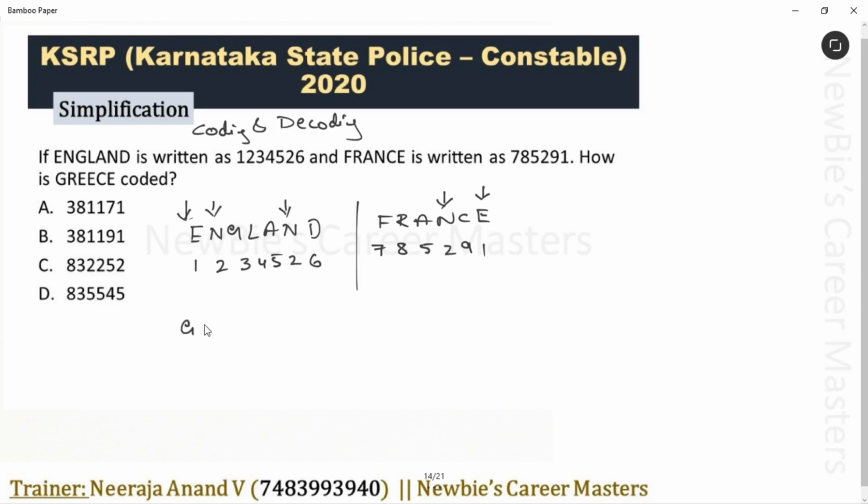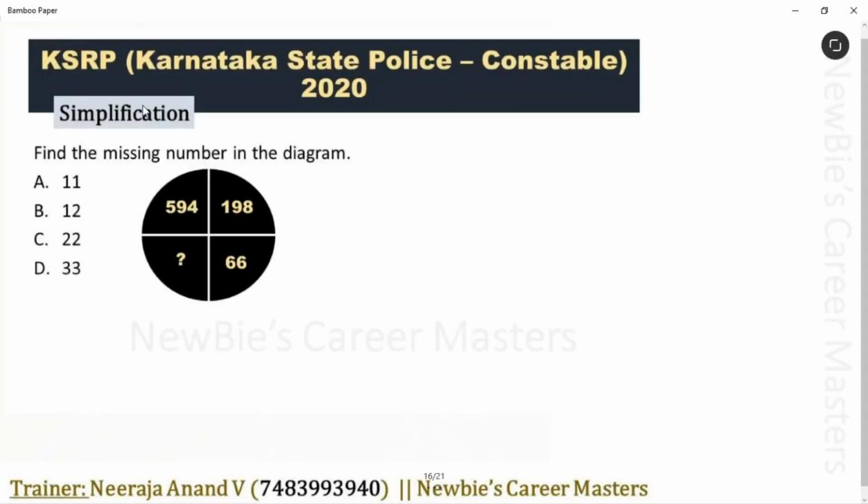Take the word Greece. G is 3. We can cancel these two options. R is 8. Then E is 1, E is 1, C is 9 and E is 1. Option B is the answer for this question. Anyways, last question of this video.